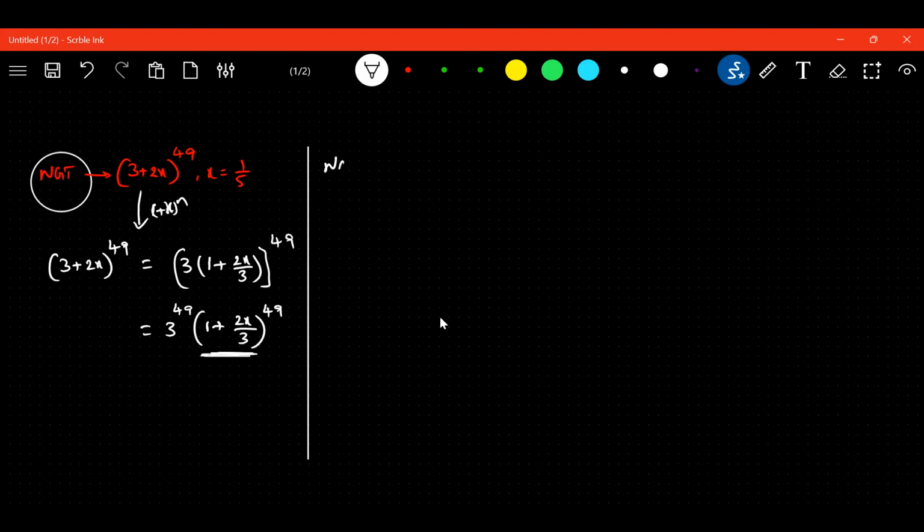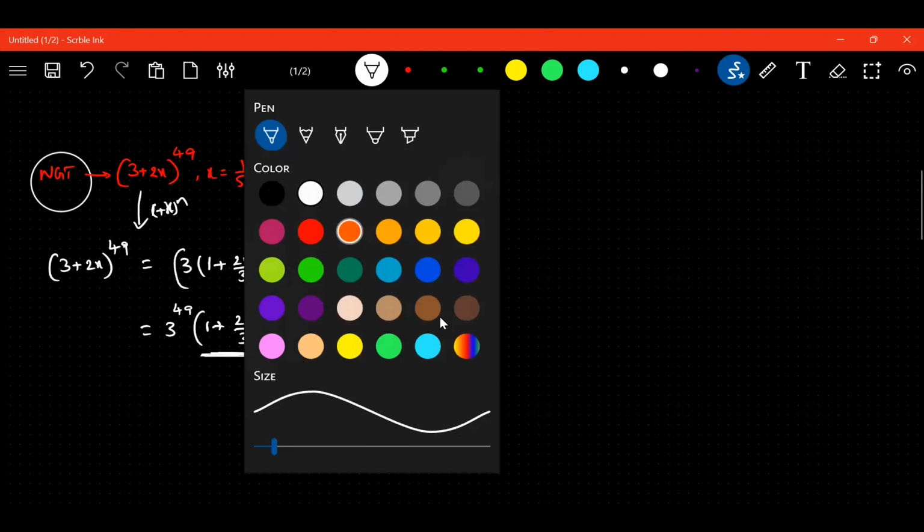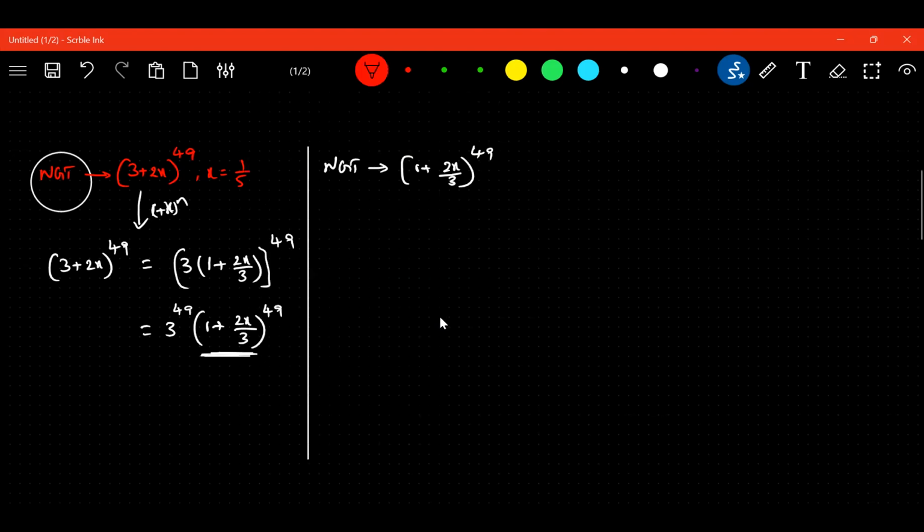Now let us calculate the greatest term for 1 plus 2x upon 3 whole to the power 49. Are you catching me? So first, I have to calculate m. What is m? m is modulus n plus 1 into modulus x upon modulus x plus 1.